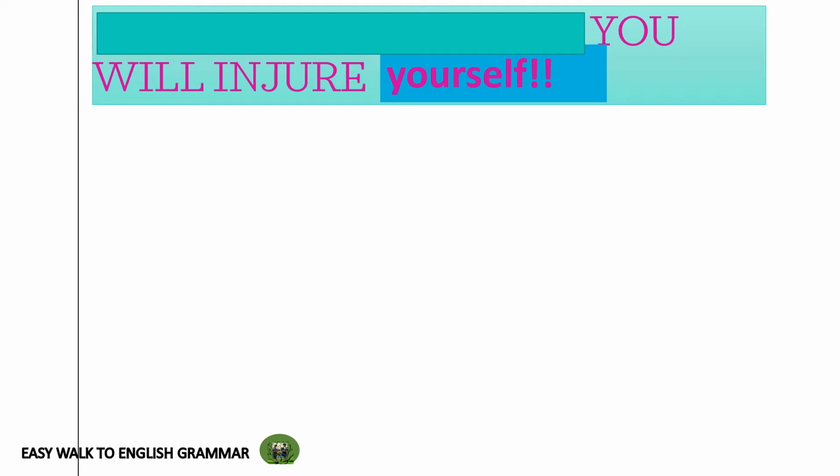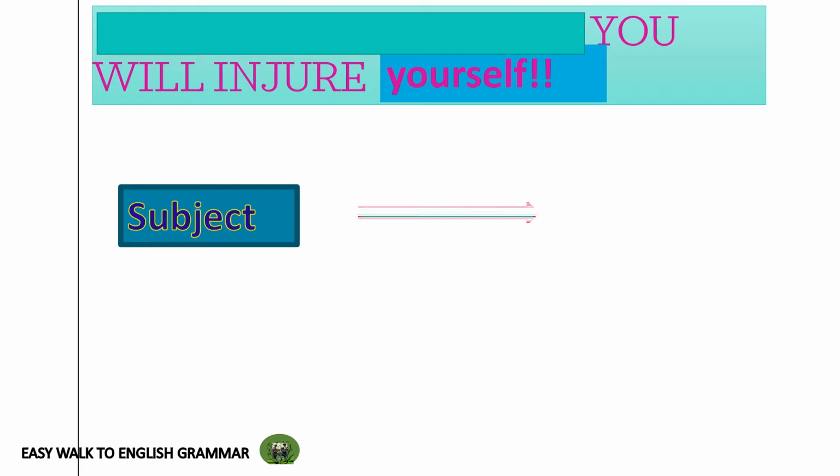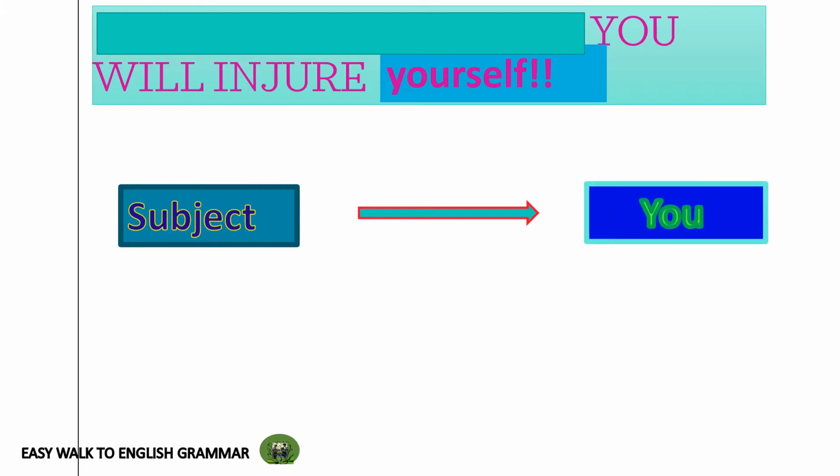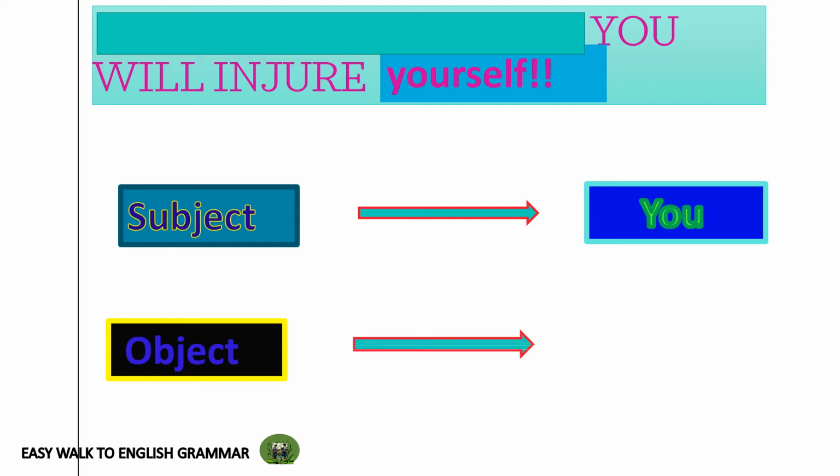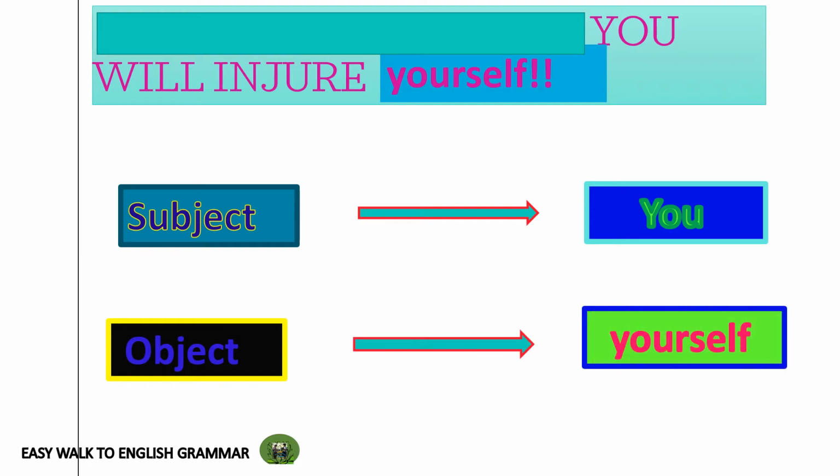As we did with the previous sentences, first of all, we have to find out the subject and object of the sentence. What's the subject in this sentence? It is you. And what's the object in this sentence? It is yourself. How? We'll check it. As a first step, find out the verb in this sentence. What's the verb? Yes, you're right. It is will injure. Will injure is the action word in this sentence.